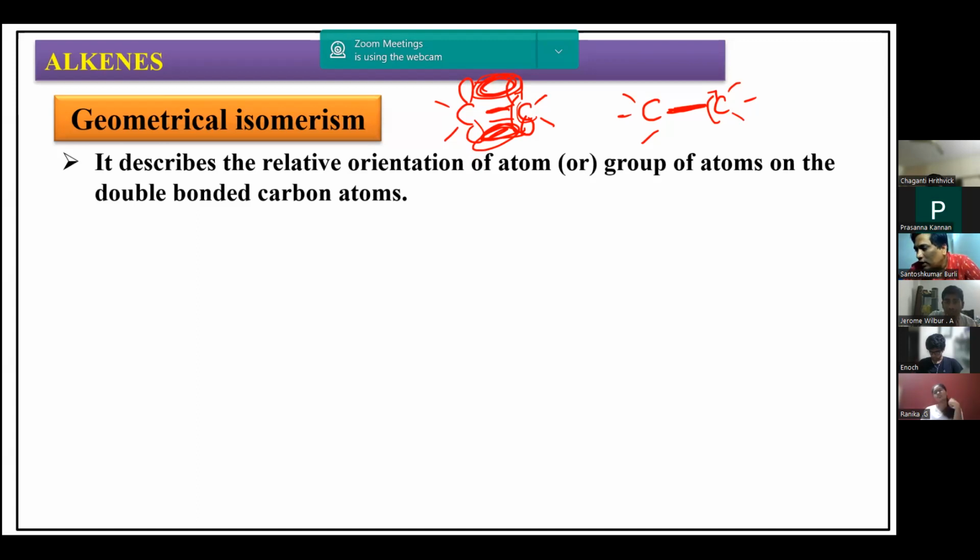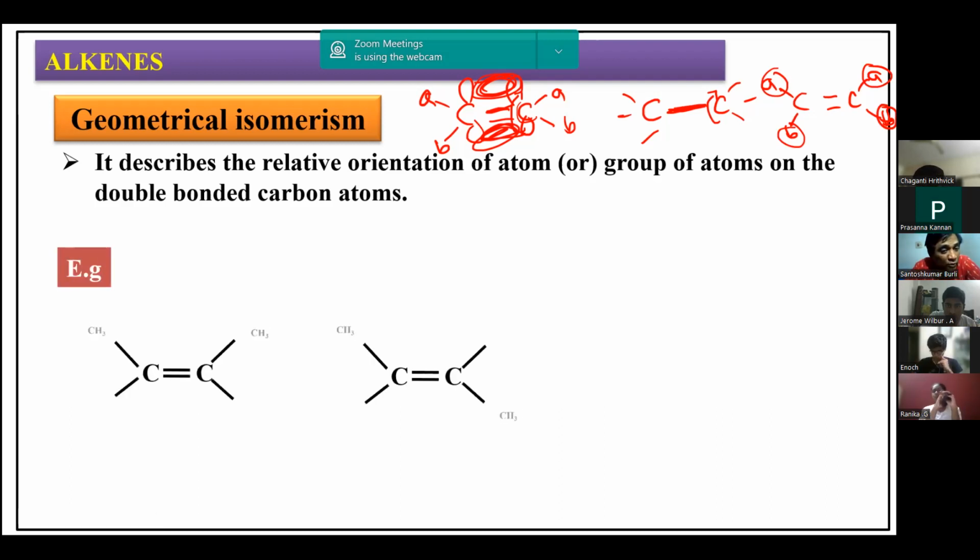But in the case of a single bond, it doesn't get disturbed much, whereas the double bond gets disturbed. Because of that, based on the relative arrangement of the groups or atoms attached to the carbon-carbon double bond, we can have cis and trans isomers.